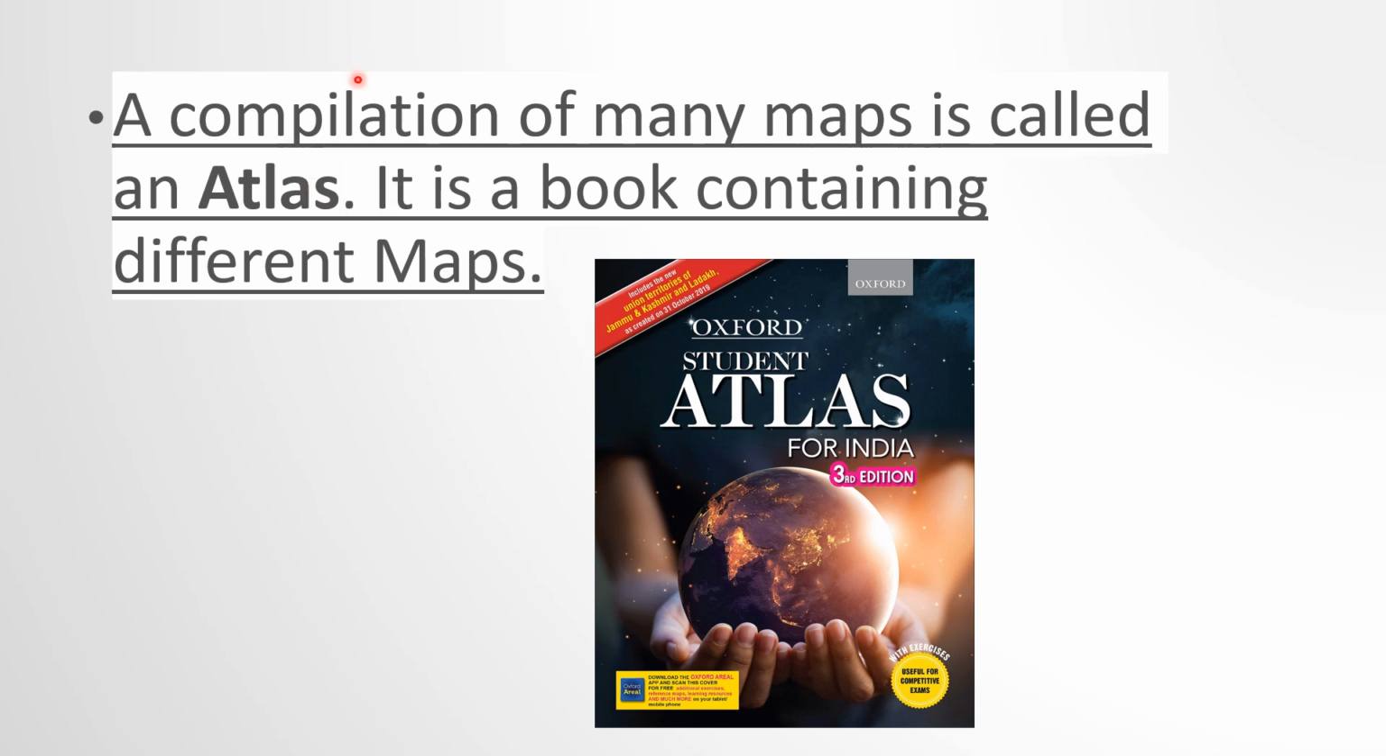So all these maps, and their compilation means together. If we make a book of all these maps, this book is known as an atlas, जहाँ पे बहुत सारी आपको maps की compilation देखने को मिलती है, different types of map, physical, political, of different countries, different continents. So it is an atlas. It is a book containing different maps. ये एक ऑक्सफोर्ड की एटलस है जो जनरली हम यूज करते हैं, ठीक है. It's a cover page of the atlas.